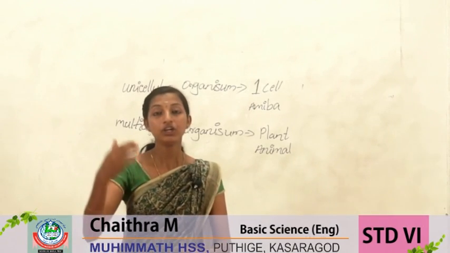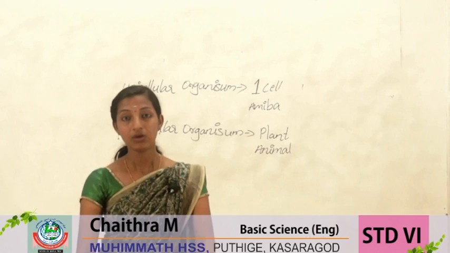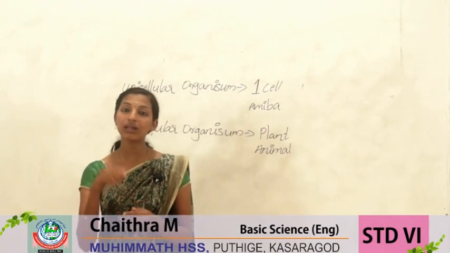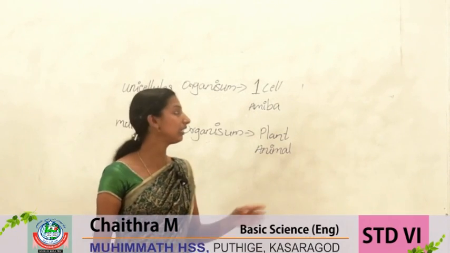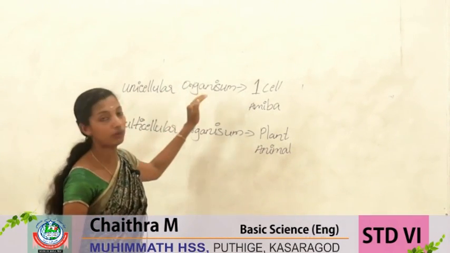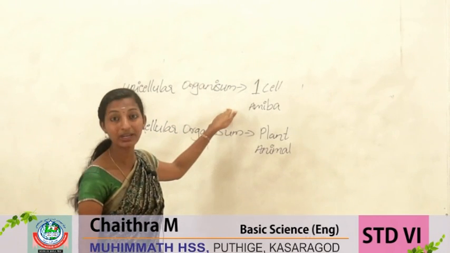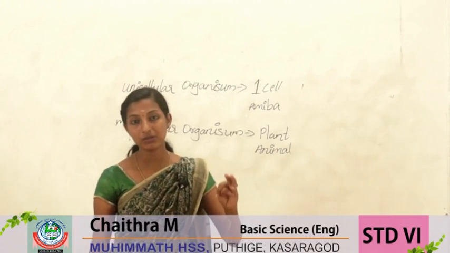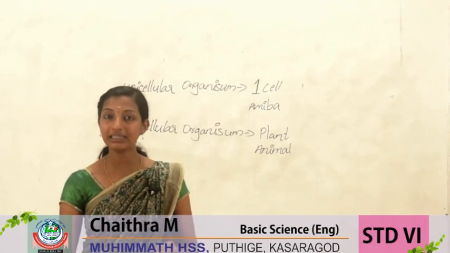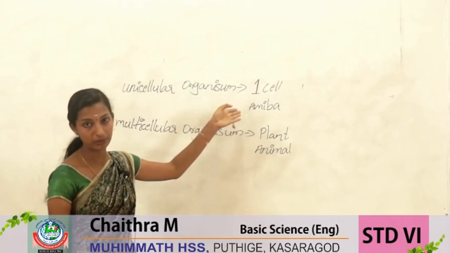Then we said unicellular organism and multicellular organism. If the body has only one cell, we call that a unicellular organism. For example, amoeba, paramecium, euglena, bacteria, virus, these are examples for unicellular organism.